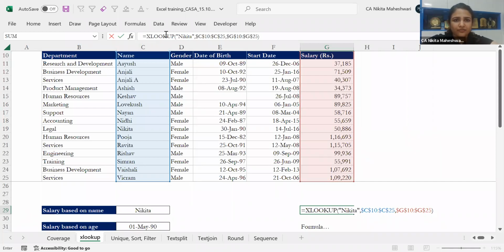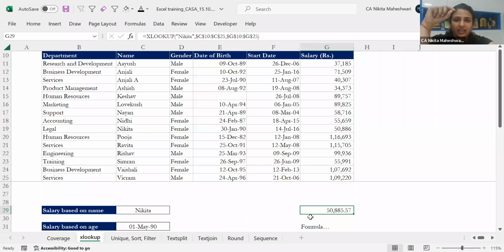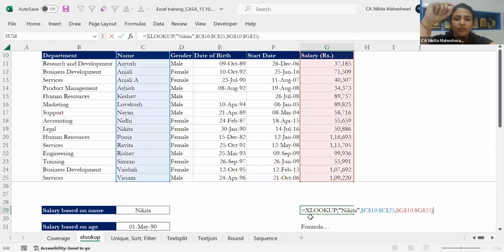So here you can see the formula: XLOOKUP Nikita, this is my lookup array, this is my return array, and I'm just closing it. Right now my salary is coming as 50,800. Now one thing is that I've hard coded this formula for Nikita. I have to go into the formula and change this name again and again if I want to see different results. Let's change this.